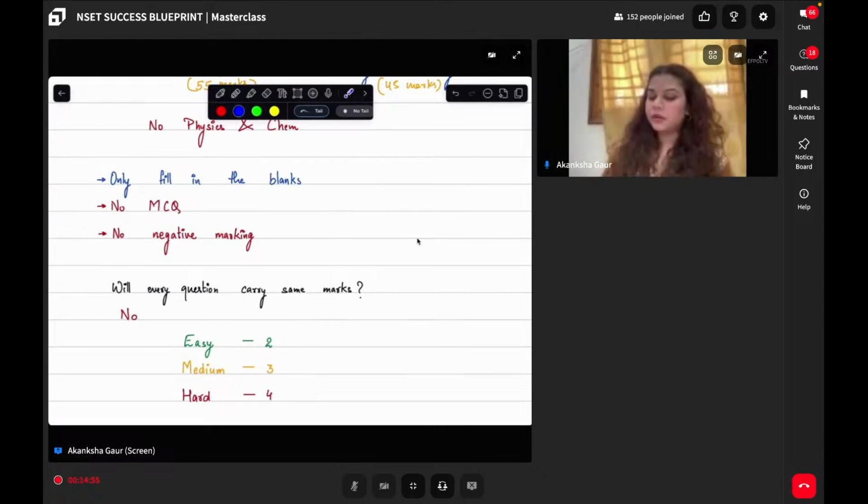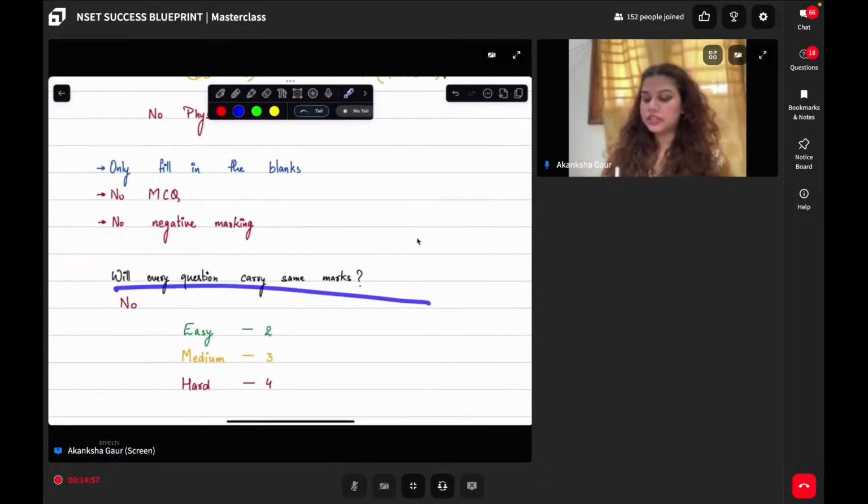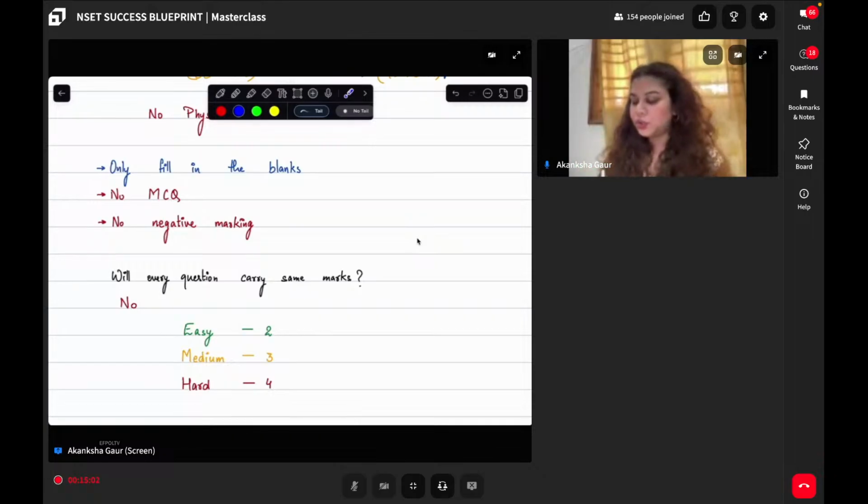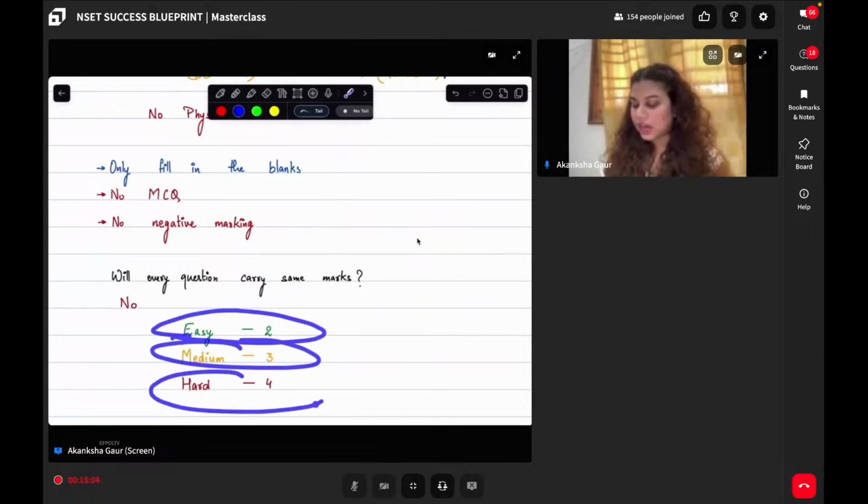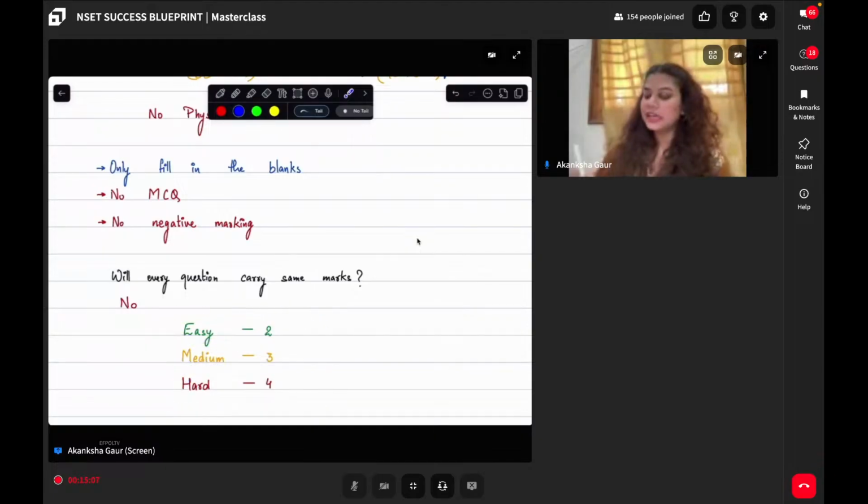Now, I can say that every question does not carry the same marks. It means that the questions are divided into easy, medium, and hard categories. Easy questions carry 2 marks each, whether it is maths or logical reasoning. Medium questions carry 3 marks each, no matter whether it is maths or logical reasoning, and hard questions carry 4 marks. The sad part is that this bifurcation is not visible during the test.